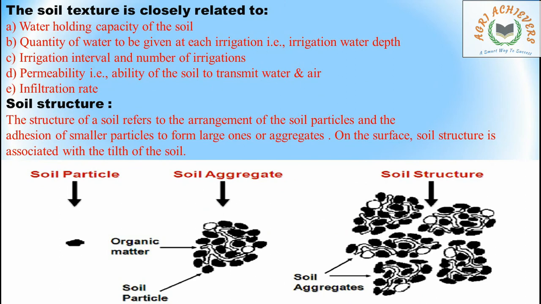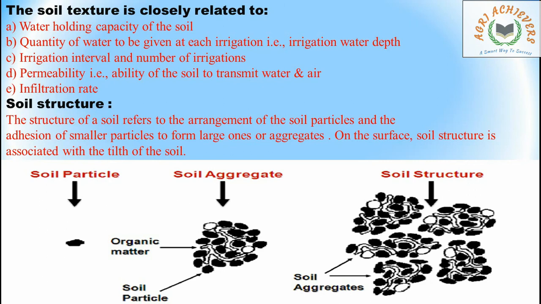And the soil texture is closely related to the water holding capacity of the soil, the quantity of water to be given at each irrigation, that is irrigation water depth, irrigation interval and number of irrigations, permeability, that is the ability of the soil to transmit water and air, and infiltration rate. If soil texture is very good, then what I have said, water holding capacity, infiltration rate, permeability, these all are good for that soil.